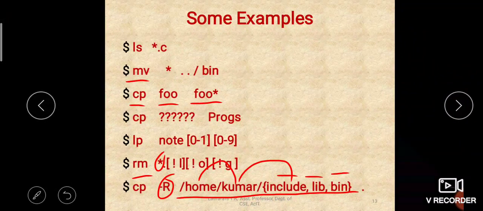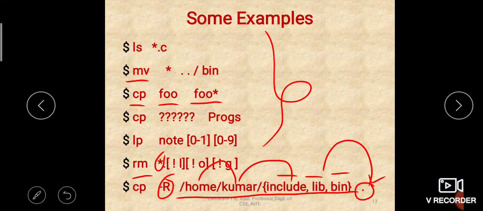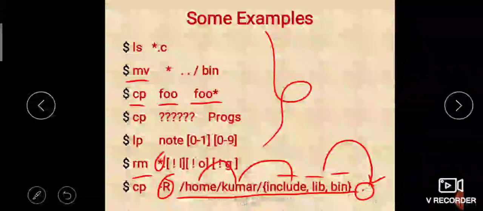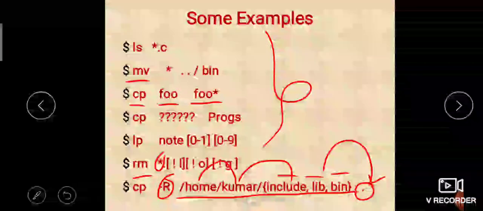Under those, whatever files and subdirectories are there should be recursively copied to my current directory. This dot represents the current directory, right? So that is the meaning of this cp command. Is that clear? So these are some different examples which you need to concentrate on.